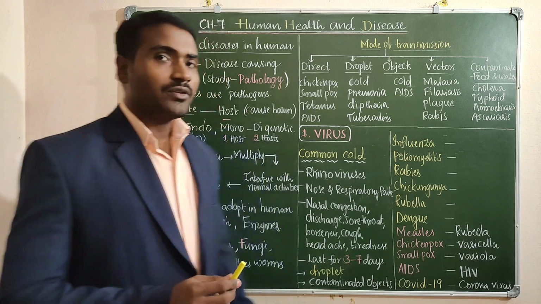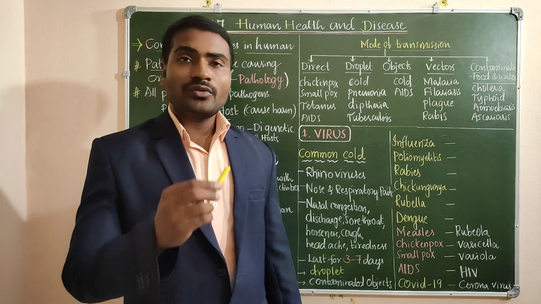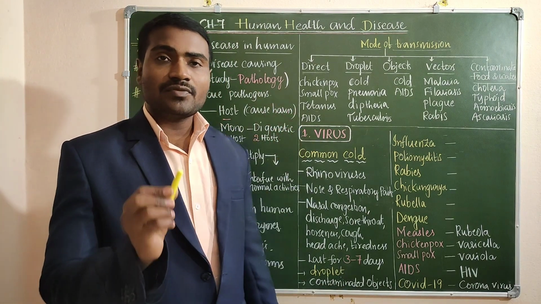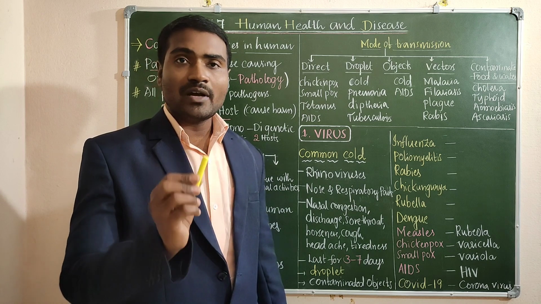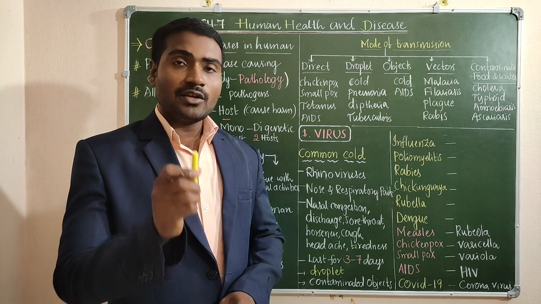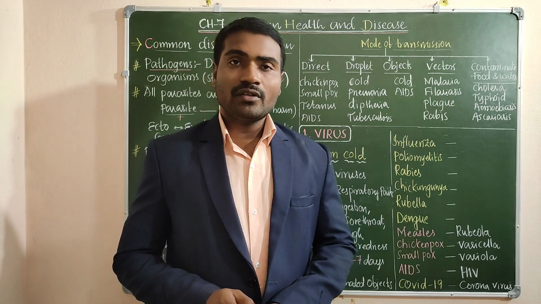Today I am going to explain common diseases in human. We are learning Chapter 7, Human Health and Disease, from the NCERT Class 12 Biology. Every point, every line from the new NCERT book, I will cover here. Let's start the video without delay.